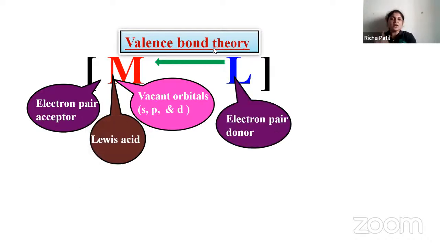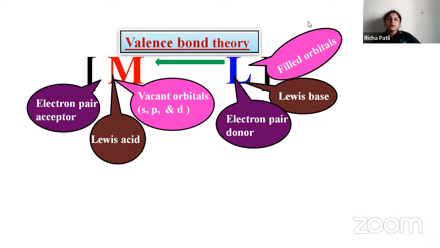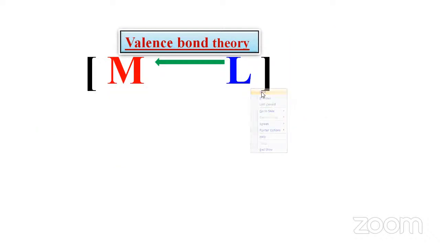Then ligands. Ligands are always in the ease of giving electrons, so they always donate the electron pair. The ligand will tend to give electrons to the metal because the metal is a good electron pair acceptor, while the ligand is an electron pair donor. As it is donating the electron pair, it is called a Lewis base. In the metal you can see empty s, p, and d orbitals, while ligands have filled orbitals.